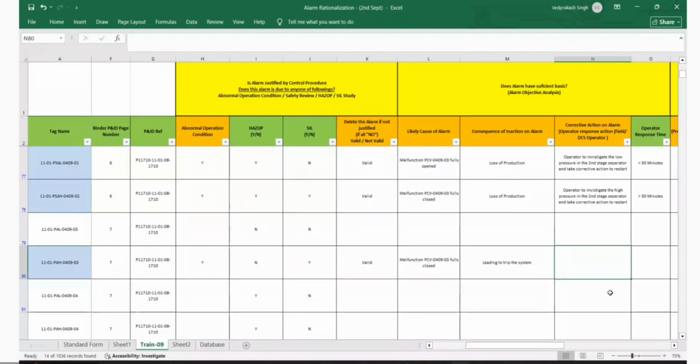And may initiate, may lead to LOPC. So here we have to say, to prevent trip, high pressure in the second separator and mitigation to trip, to prevent the PRI trip.